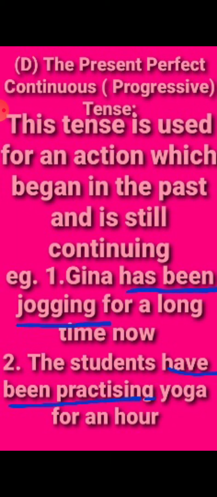So this is coming from the past to the present, like she was there for a long time and still she is there. So like, Gina has been jogging for a long time. The students have been practicing yoga for an hour. It is taking your past also, but it is showing your present perfect continuous. So it is showing the action is in progress, it is not over.